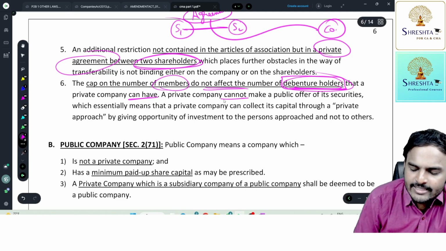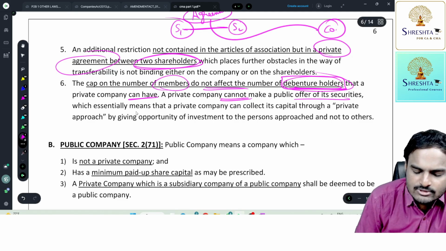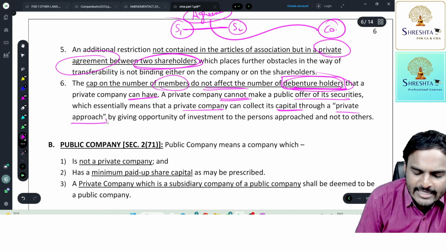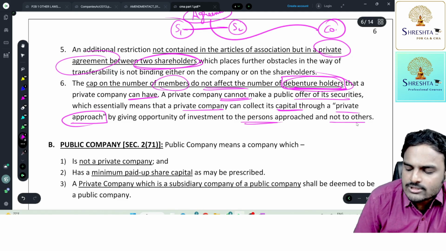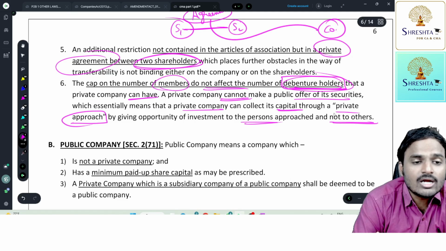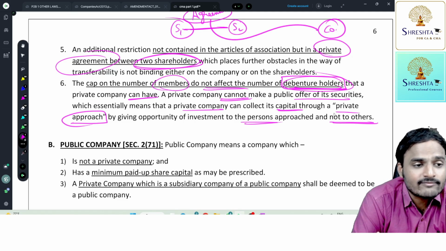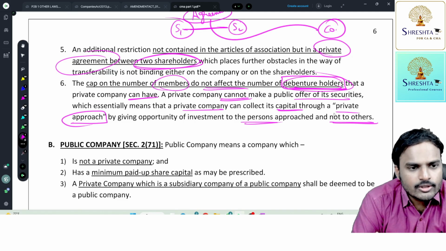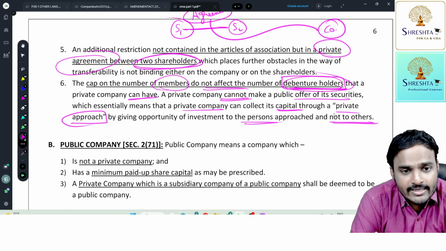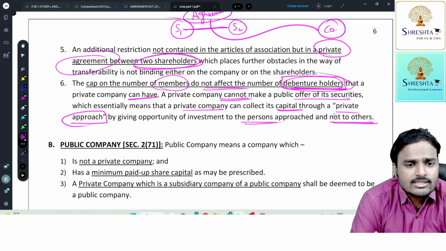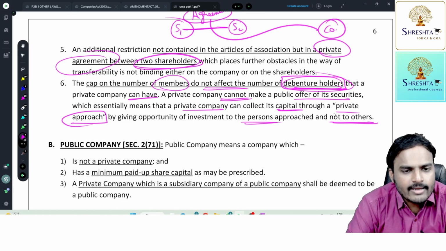A private company cannot make a public offer of securities, which essentially means that a private company can collect its capital through a private approach by giving opportunity of investment to the persons approached and not to the others. That means you can't go to the public, but whoever comes to you, whoever is interested to make investment in you, you can permit them. If you are confident that they will maintain confidentiality, they will protect secrecy, so if you have confidence, you can have them in the members team.